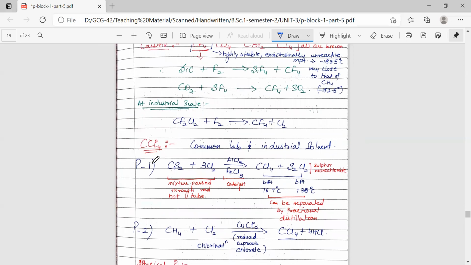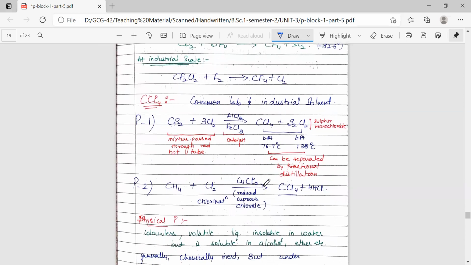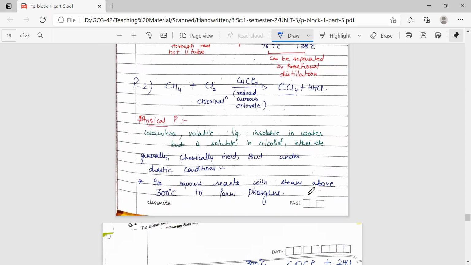Next is CCl4. It is an important, common lab, or we can say industrial, solvent. It is prepared by these two reactions. The easier one is the chlorination of methane in the presence of reduced cuprous chloride, which gives CCl4. Coming to its physical properties, it is a colorless, volatile liquid, insoluble in water but soluble in alcohols